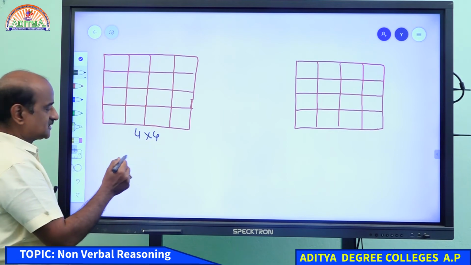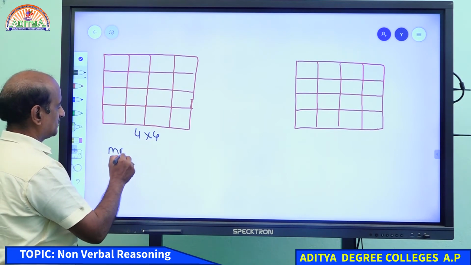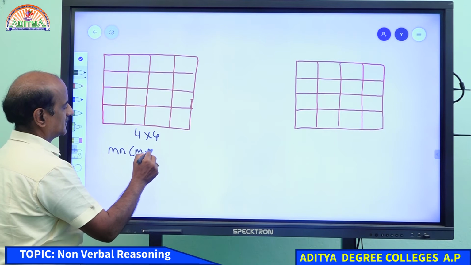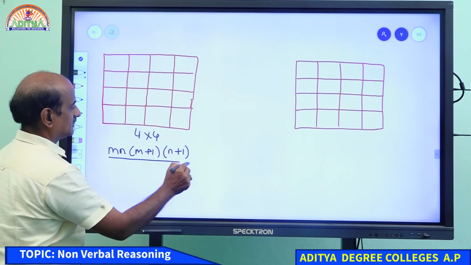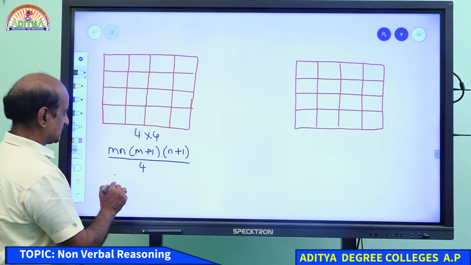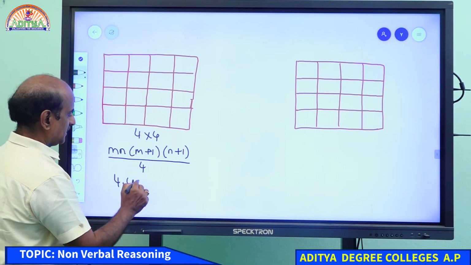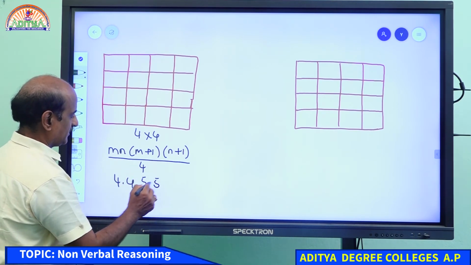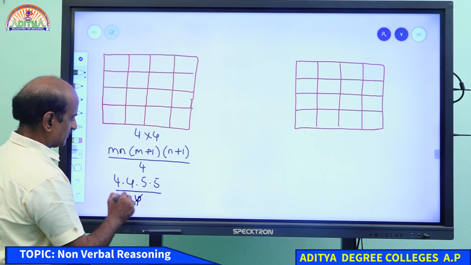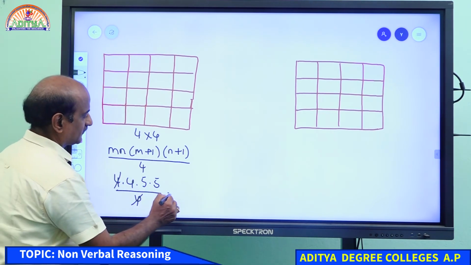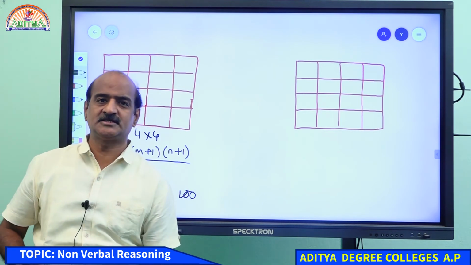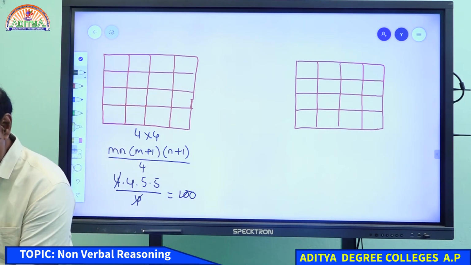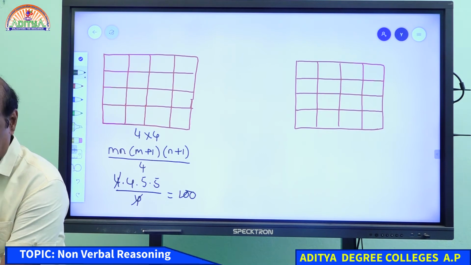Because it is a 4 by 4 figure, let me apply the formula m into n, m plus 1 into n plus 1 by 4. Come on, student. 4 into 4, m plus 1 is 5, 5 into 5 by 4. Cancel. Therefore, we have a total of 100. So, what are 100, students? Please respond. What are 100?